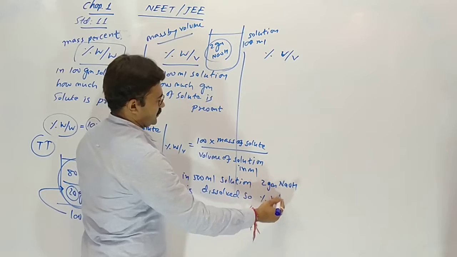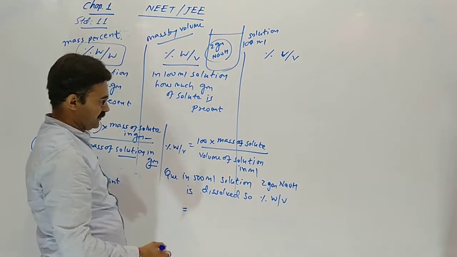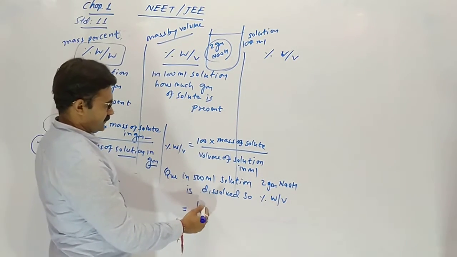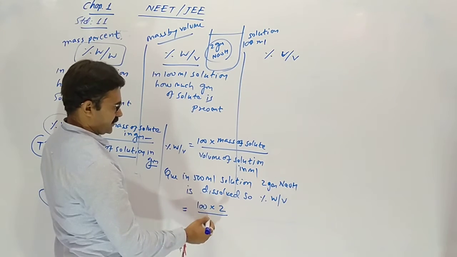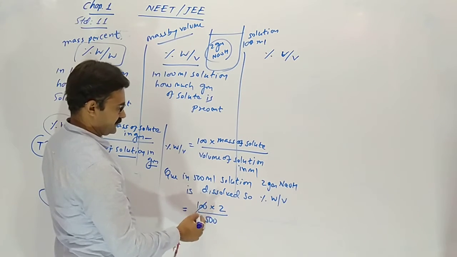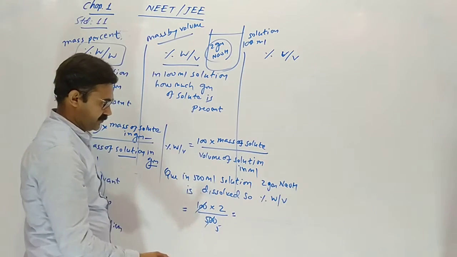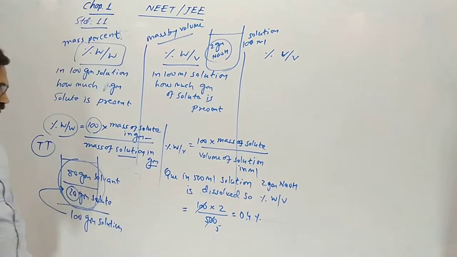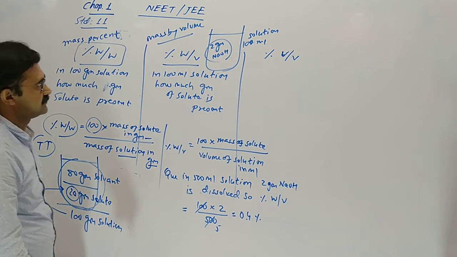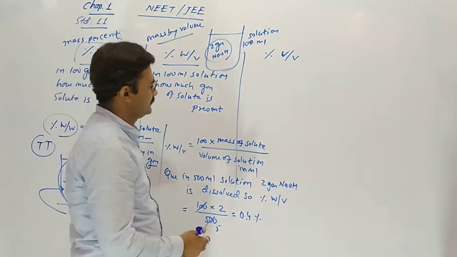So percentage weight by volume will be 100 into 2 gram upon 500. So 2 by 5, 0.4% NaOH is present. Mass by volume, weight by volume.